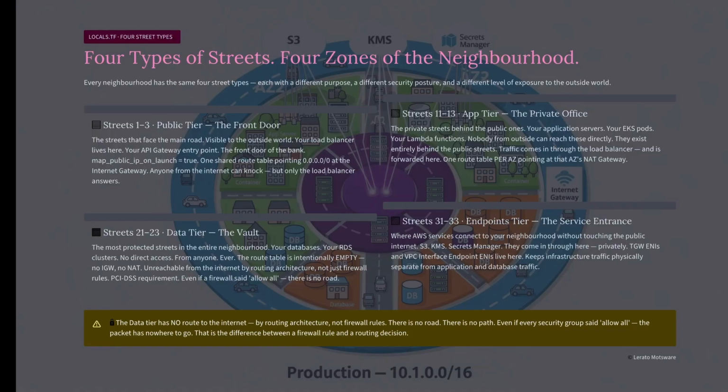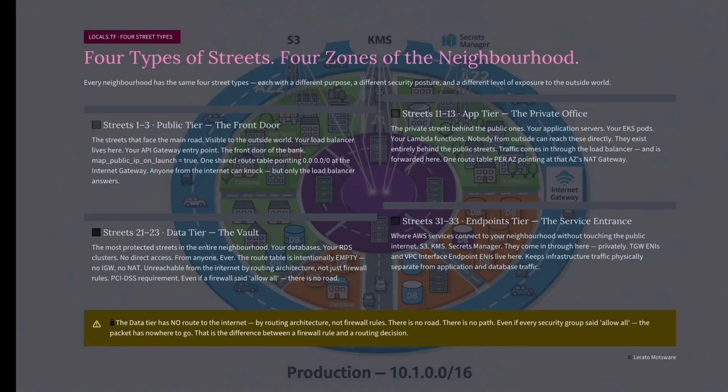4 types of streets, each one a different zone of the neighborhood. Streets 1, 2, 3, public. The streets that face the main road, visible to the outside world. Your load balancer lives here, your API gateway entry point, the front door of the bank. Streets 11, 12, 13, application. The private streets behind the public ones. Your application servers, your EKS pods. Nobody from outside can reach these directly. They exist entirely behind the public streets. Streets 21, 22, 23, data.